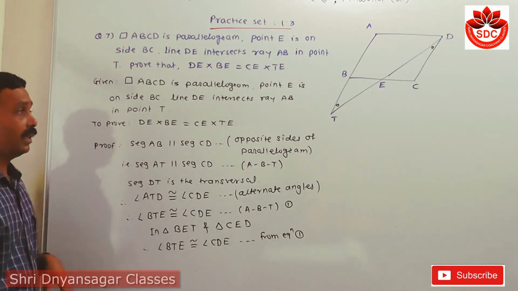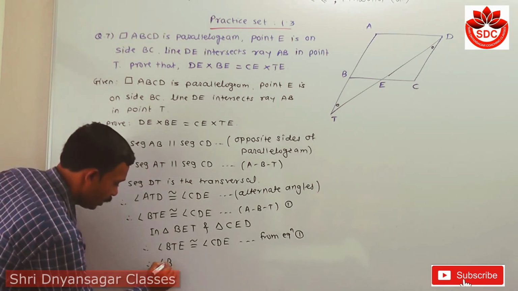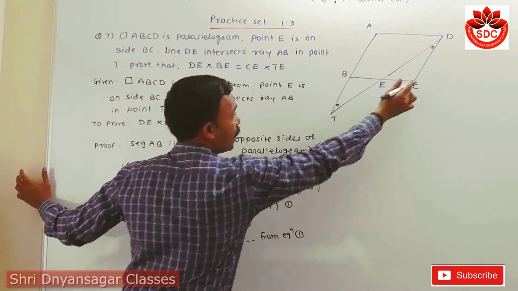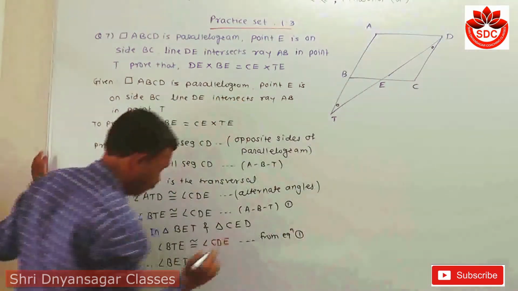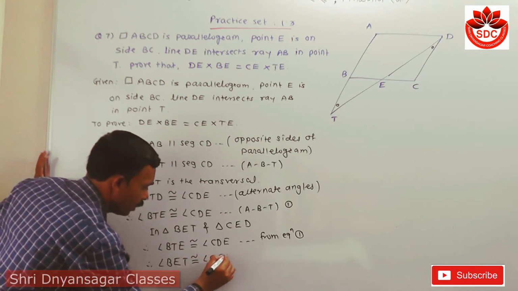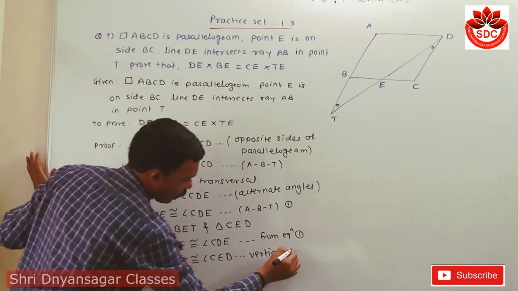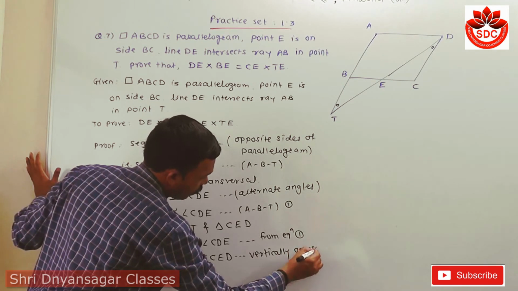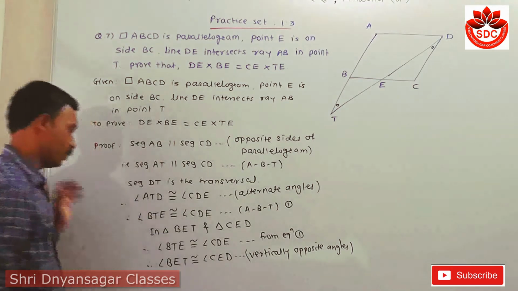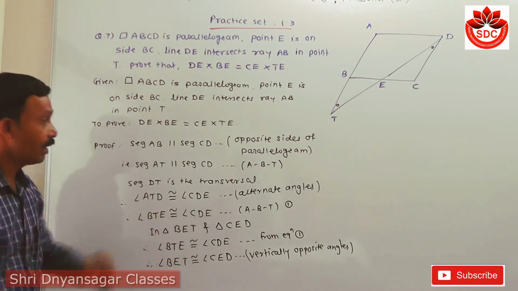Then second, I take the vertically opposite angles: angle BET is congruent with angle CED. The reason is vertically opposite angles. Then these two triangles are similar by using the AA test.